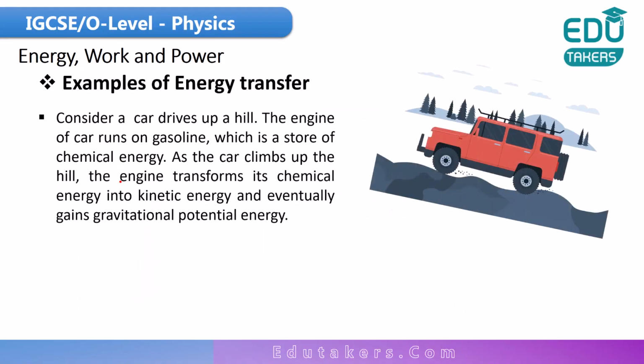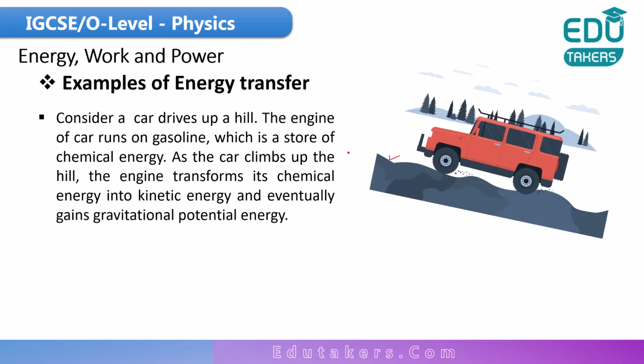Examples of the energy transfer. First of all, you can see here there is a car that drives up a hill. The engine of the car runs on gasoline, which stores chemical energy. But when the car moves, the chemical energy is converted into kinetic energy because there is a moving car. So there is a conversion of chemical energy into kinetic energy. After that, you can also see that the car is moving towards a height.